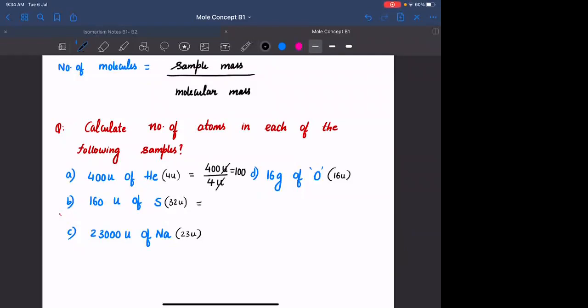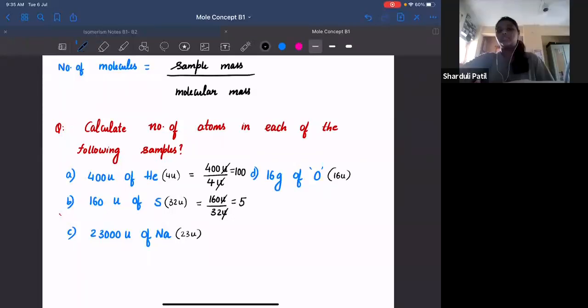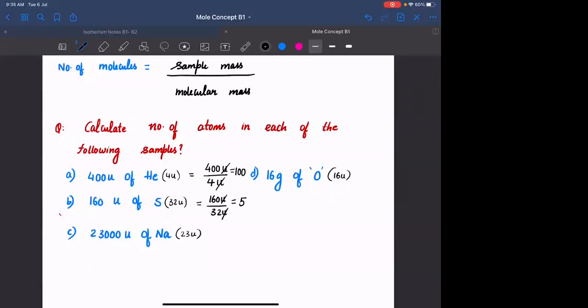In this part, it is 32 mu. Sorry, it is 160 mu sample mass. Atomic mass is 32 mu. Again the mu will cancel. 160 upon 32 is how much? 5. So you have 5 atoms of sulfur.